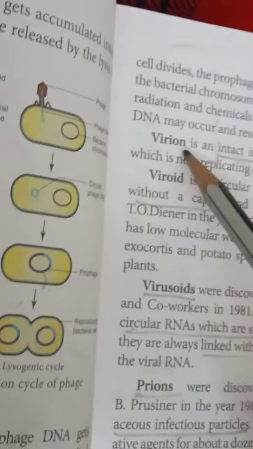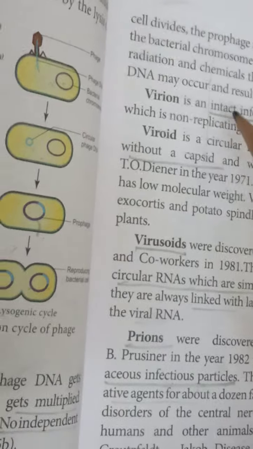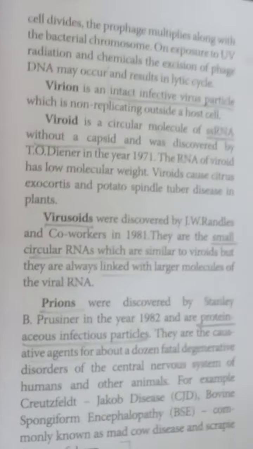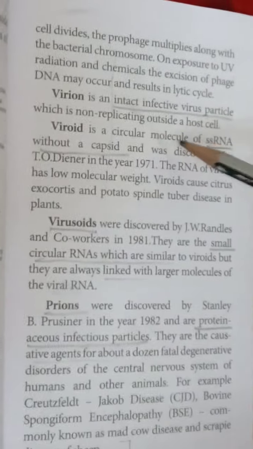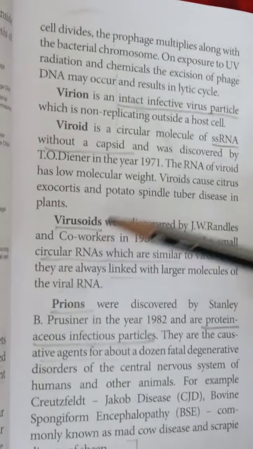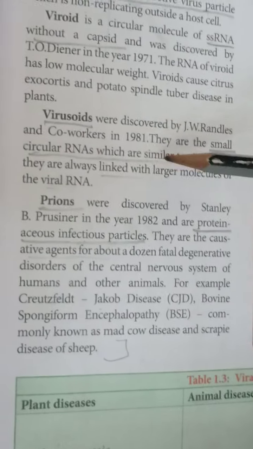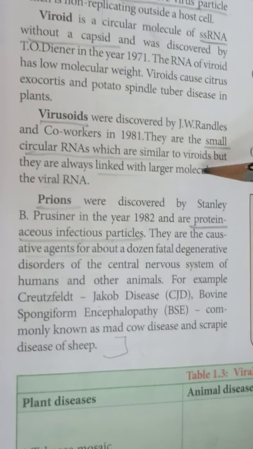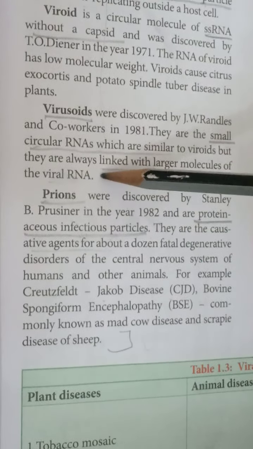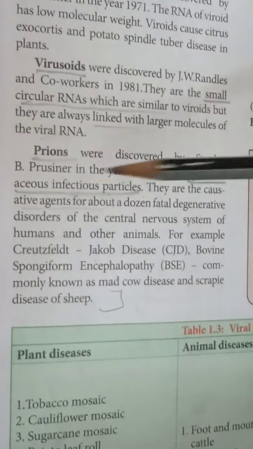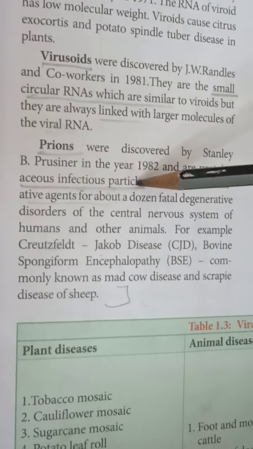Next, virion. A virion is an intact infective viral particle which is non-replicating outside of the host cell. Viroid. A viroid is a circular single-strand RNA without a capsid. Virusoid. A virusoid is a small circular RNA that is linked in the larger molecule of viral RNA. Next, prion. A prion is a protein particle. The protein particle is an infectious particle.